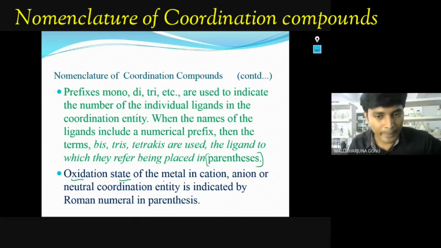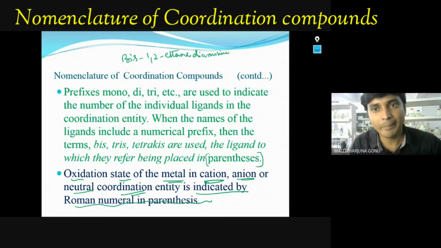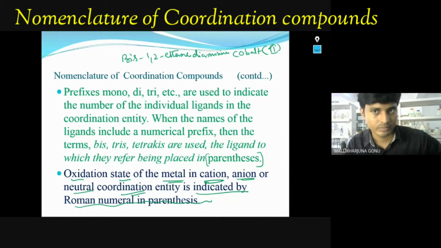The oxidation state of the metal in a cation, anion or neutral coordination entity is indicated by a Roman numeral in parentheses. As I said, for example, bis(1,2-ethanediamine)cobalt(II). You write 2 because the oxidation state was 2, so that 2 goes in parentheses.